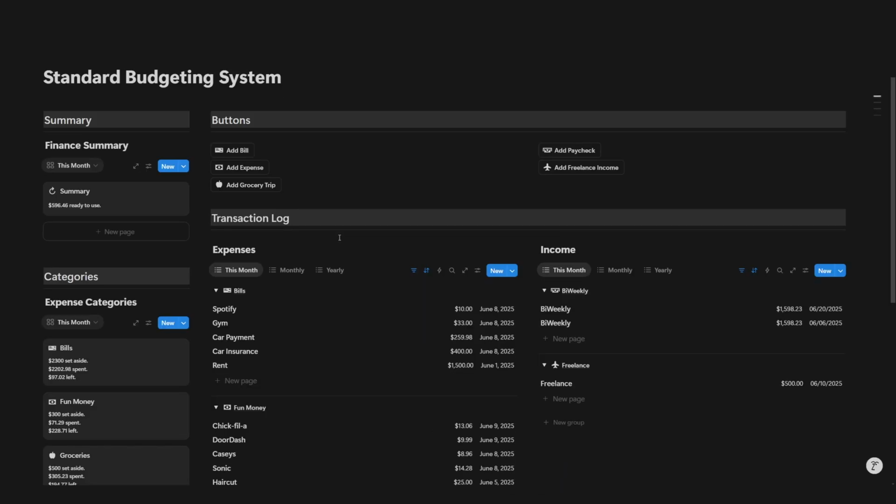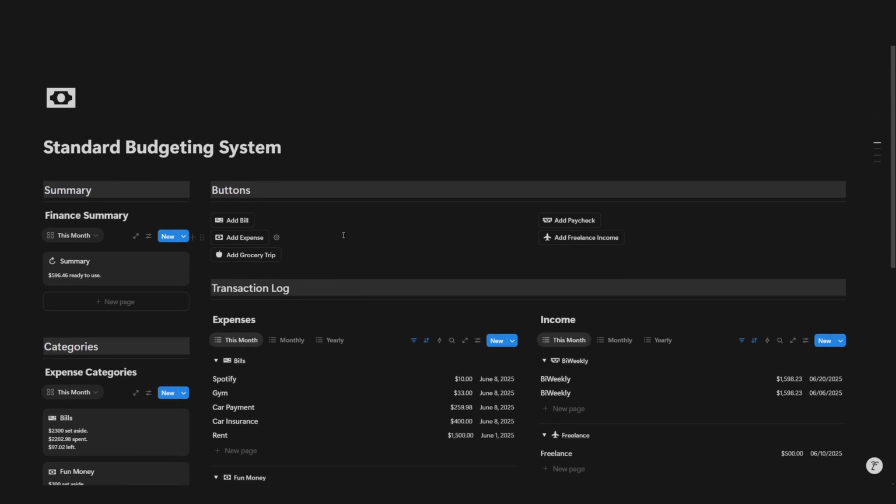I'm going to have a pro budgeting system here before too long, so stay tuned. But yeah, this is what I have so far. I hope that you like it.